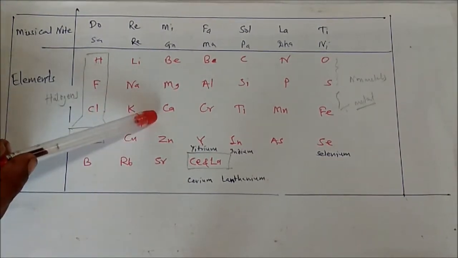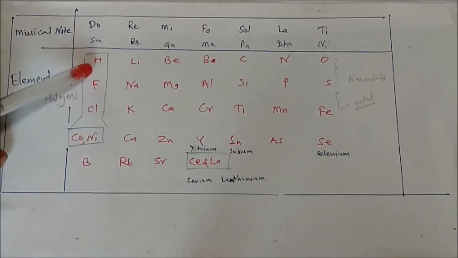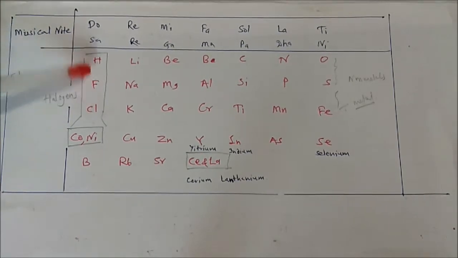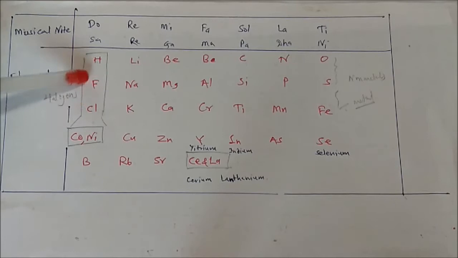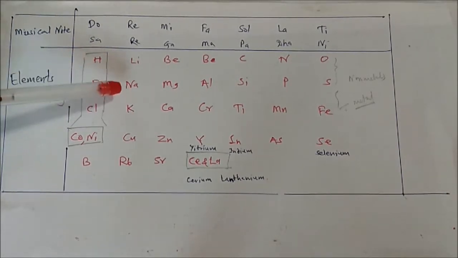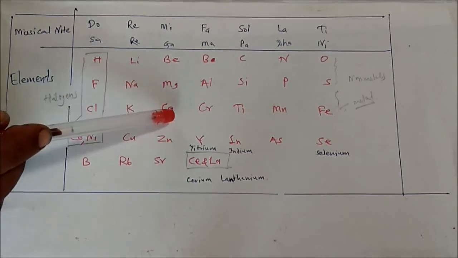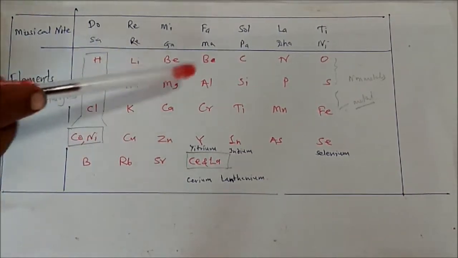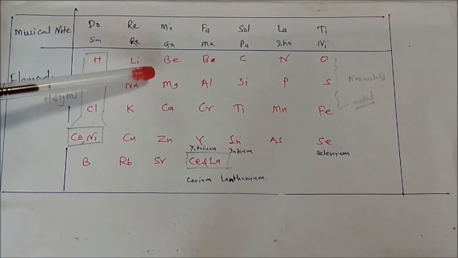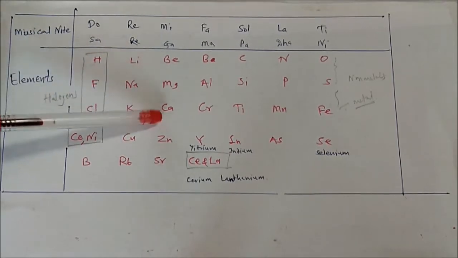Up to calcium, whatever the properties of hydrogen and fluorine, there is a similarity according to this law of octaves, and likewise fluorine and chlorine. Up to calcium, Newland's law of octaves is applicable.